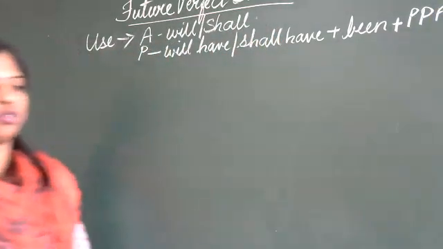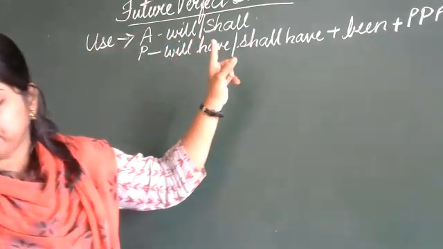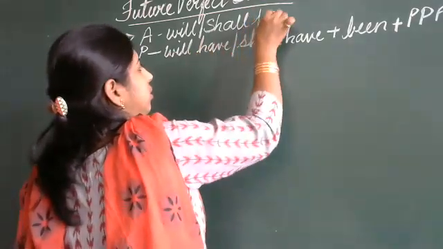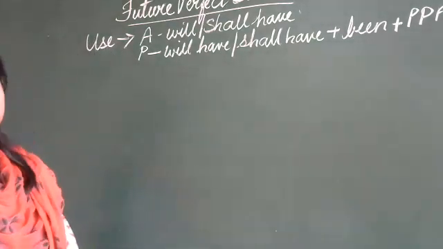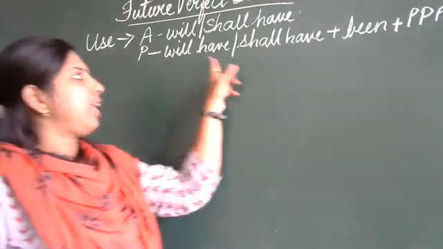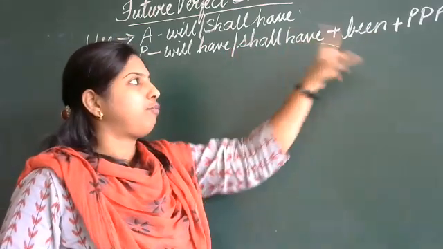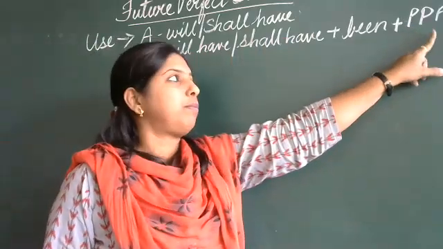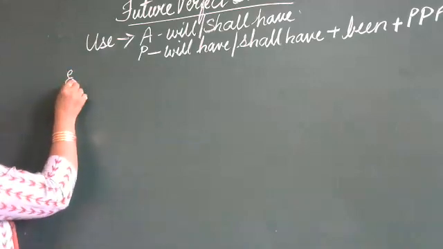I've just written a short form here because there's no place. See here, in active it's only going to be will have, will or shall have. But when we make use of the passive form, we use will have or shall have plus been, that is will have been, plus the past participle form of the verb. So let us quickly see one example.